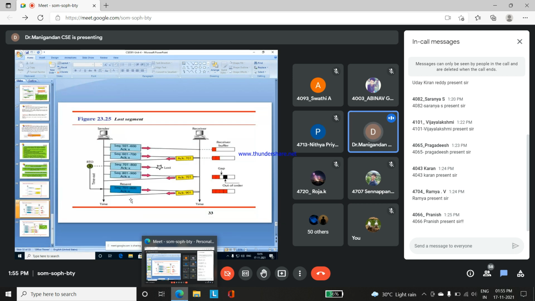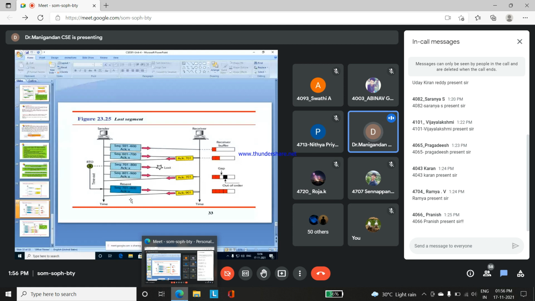Okay, here in this diagram the sender is sending sequence numbers 501 to 600 with the acknowledgement of X, and then another sequence 601 to 700. At the time of transmission itself the acknowledgement will be transmitted by the receiver as 7001. From the receiver side there will be a transmission of acknowledgement to the sender side.